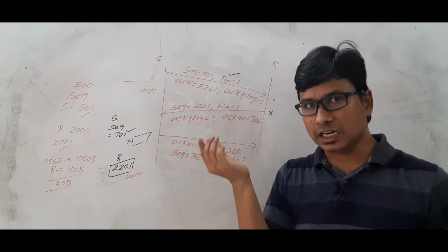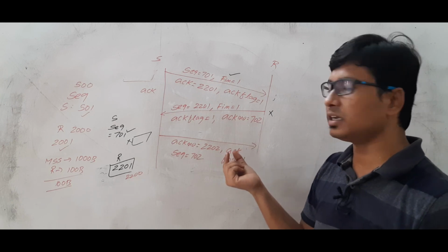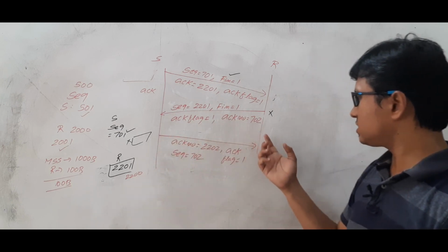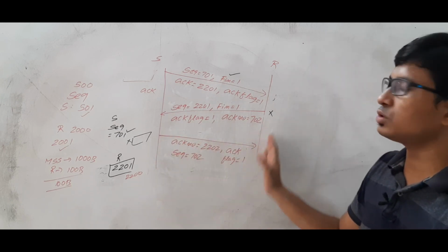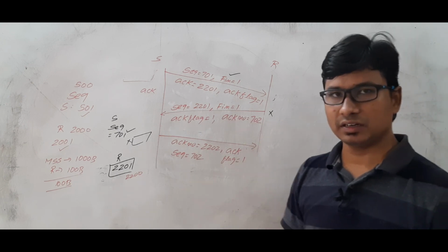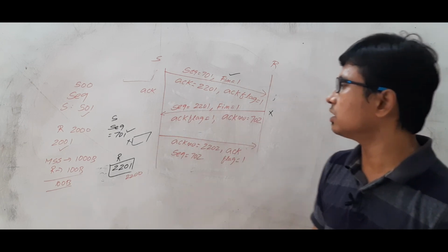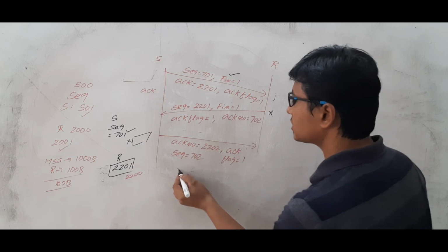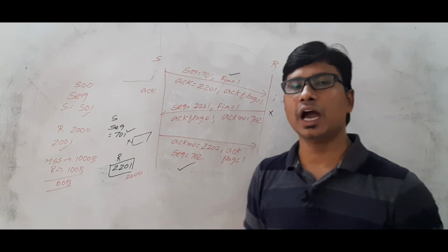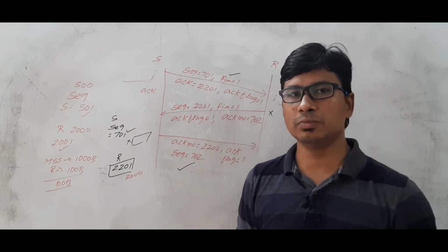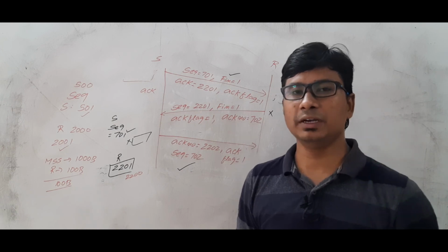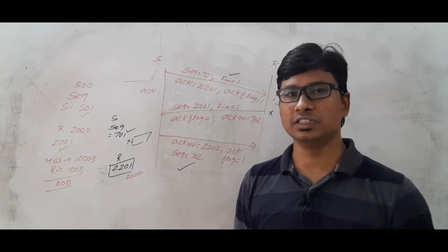Are you able to understand it combinedly? And once an acknowledgement comes, it also will deallocate the buffer. Are you able to understand it or not? So this is connection termination. We have discussed how connection establishment is done, how data is transferred, and how connection termination happens.